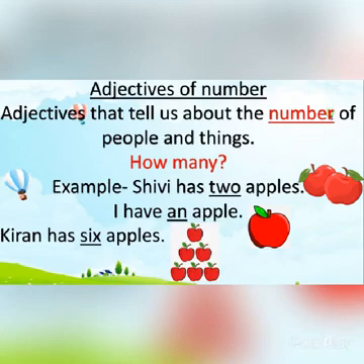For example, Shivi has 2 apples. I have an apple. Kiran has 6 apples. So here 2 and 6 are showing how many apples we have. So this will come under adjectives of number.